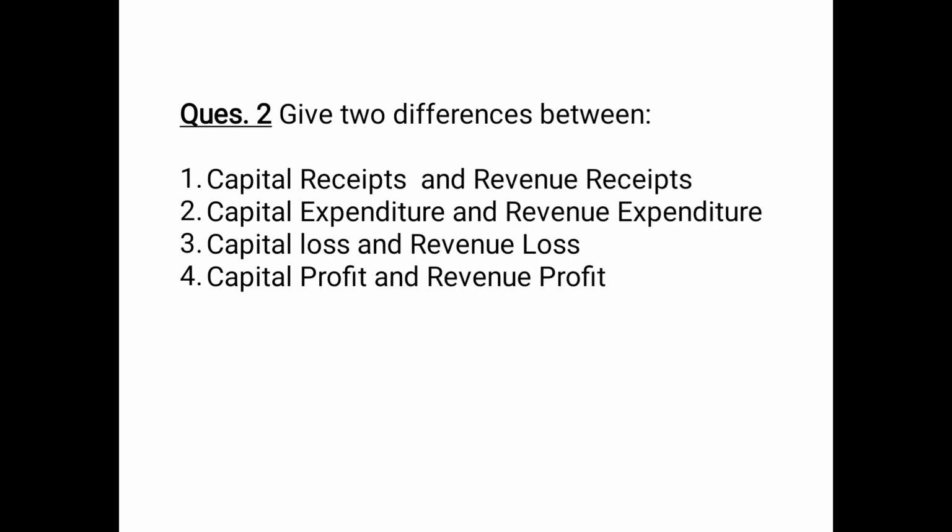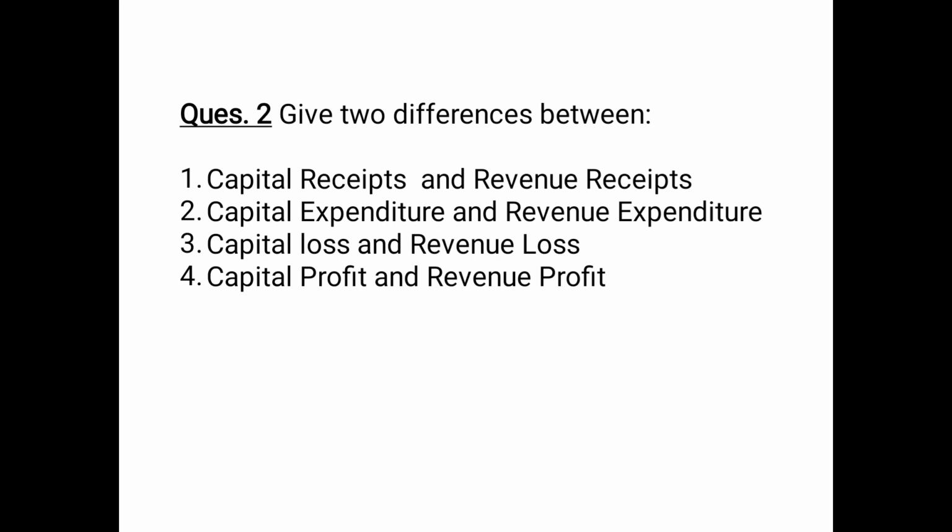Then question number 2, you have to give two differences between capital receipt and revenue receipt. So capital receipts increase the value of liabilities and decrease the value of your asset, whereas revenue receipts do not increase the value of liability and they do not decrease the value of fixed asset.